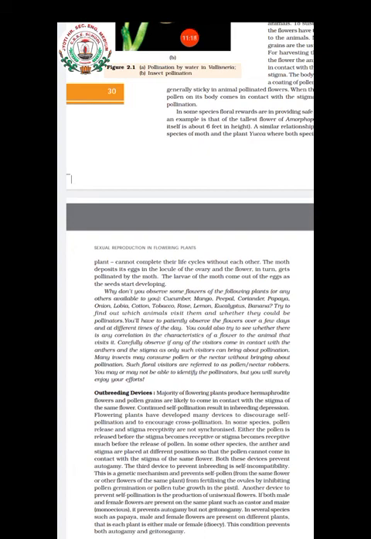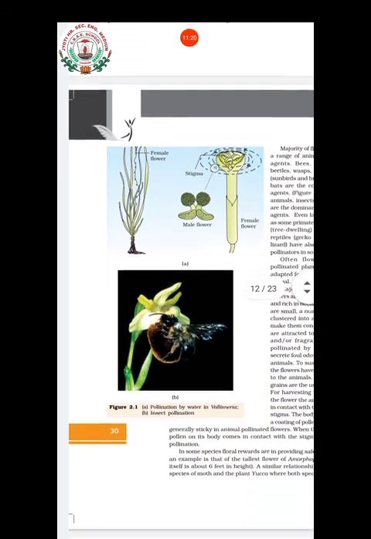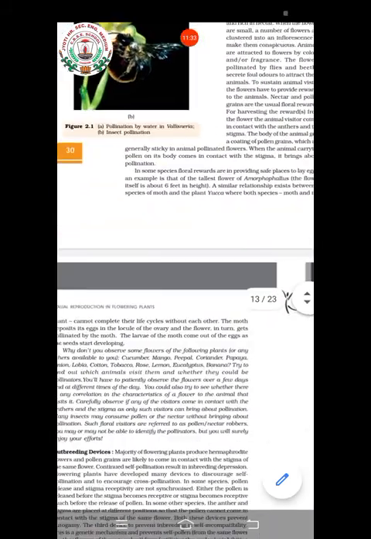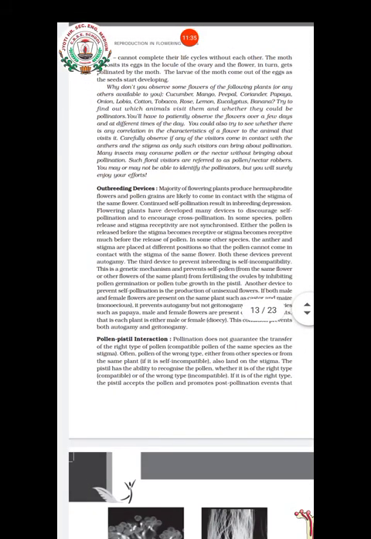There are also water plants pollinated by insects. Pollination by water occurs in Vallisneria, as you can see in the diagram. Likewise there are different examples, and you have to learn all of them.